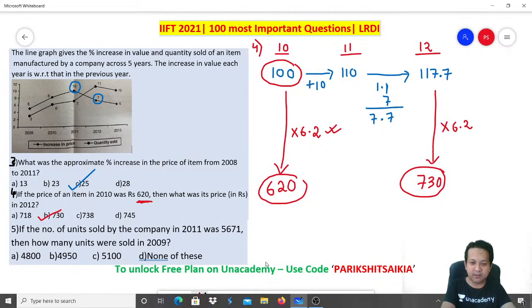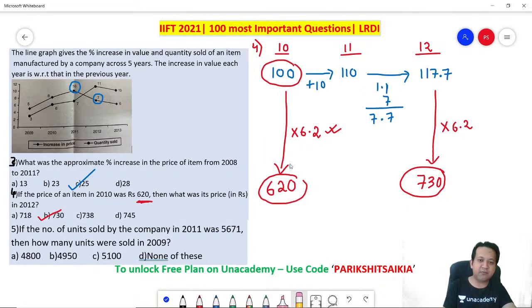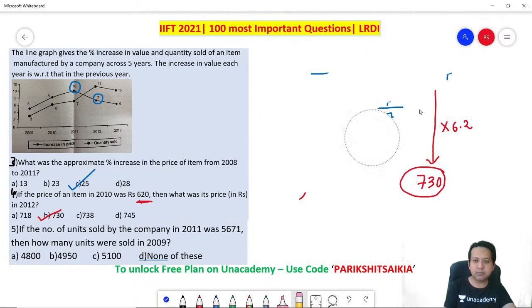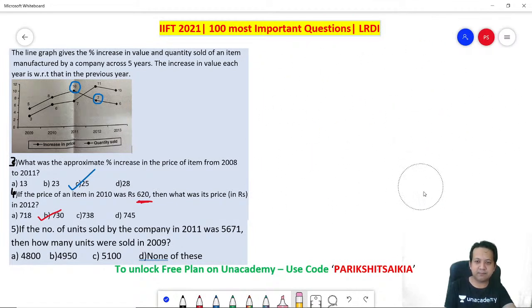Let's go to the next one. Number 5. If the number of units sold by the company in 2011 was 5671, then how many units were sold in 2009? Okay, let's check this, very similar to what we did.